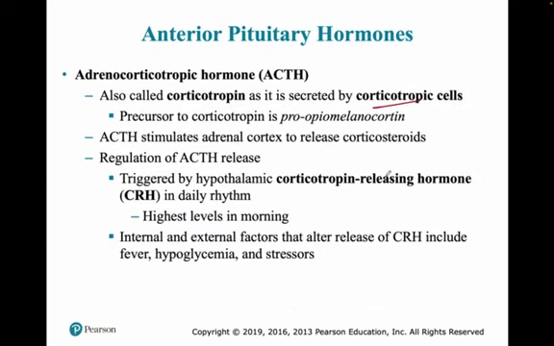Similarly here, this ACTH is secreted by the corticotrophic cells of the anterior pituitary. What is the hypothalamic hormone? It is the corticotropin releasing hormone, CRH. And this is typically found at the highest level in the morning, and then that impacts the anterior pituitary to produce ACTH, and so on.